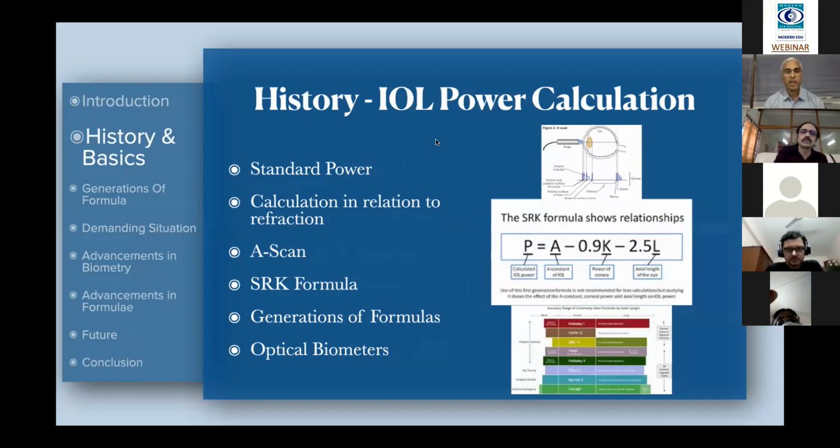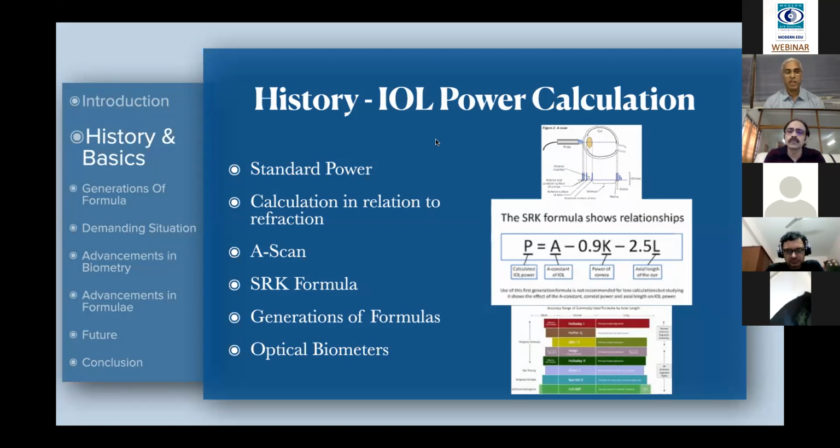Just a brief history of how it started. Before that, they just used to put a standard power in the eye, plus 40 or plus 30. Initially they put plus 40. Then they used to calculate based on the glass refractive power. But the main limitation is that very few people will have a record of the refractive status of the eye. The next problem is that the current refraction, because of the nuclear cataract, may not coincide with the actual refraction. So those were the challenges.